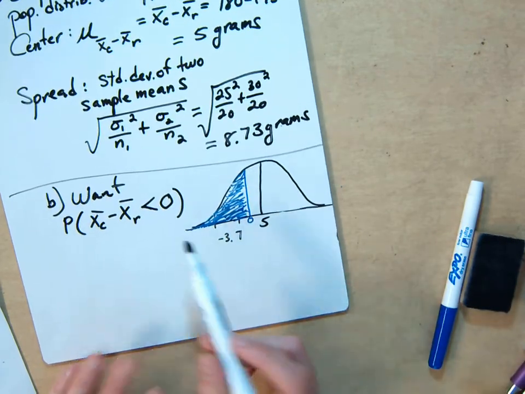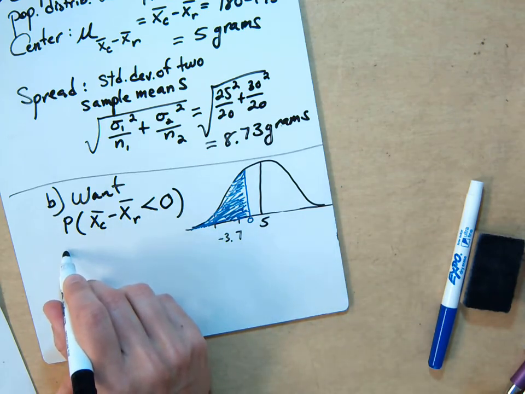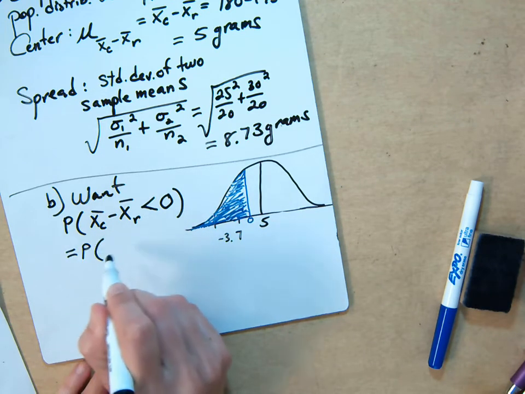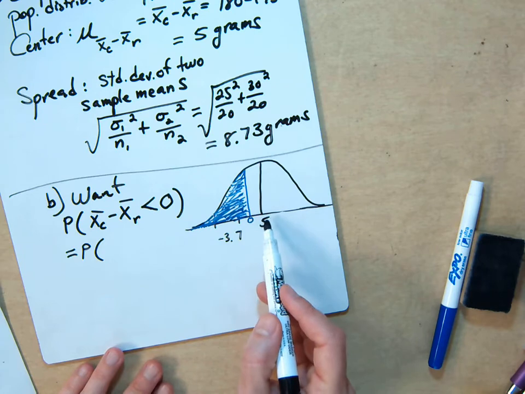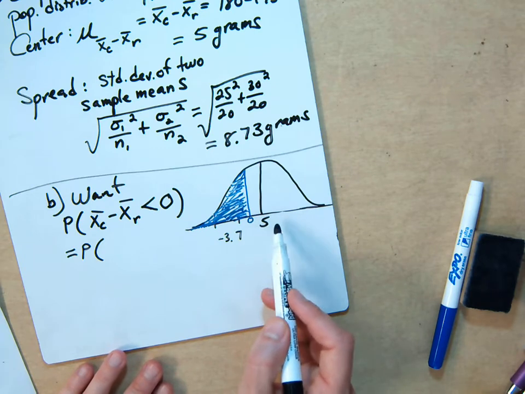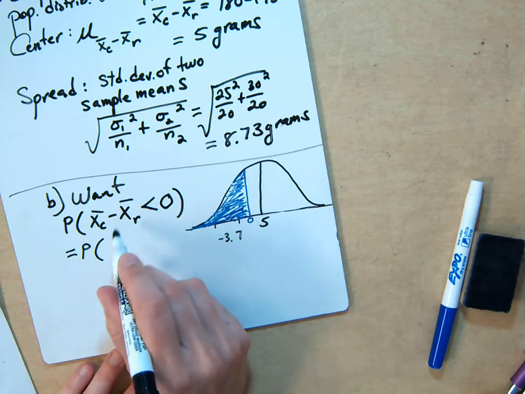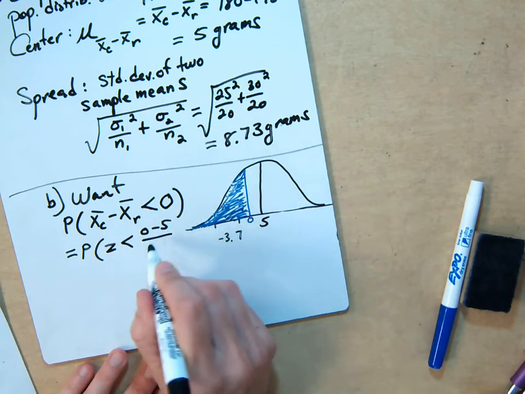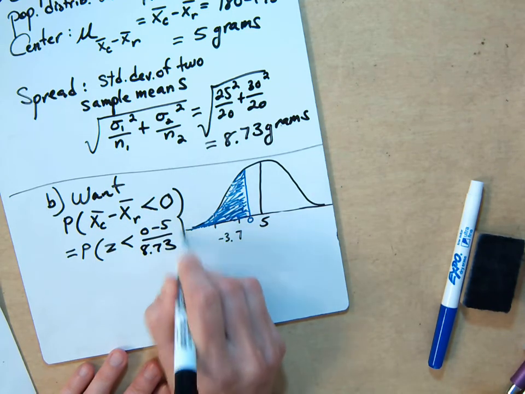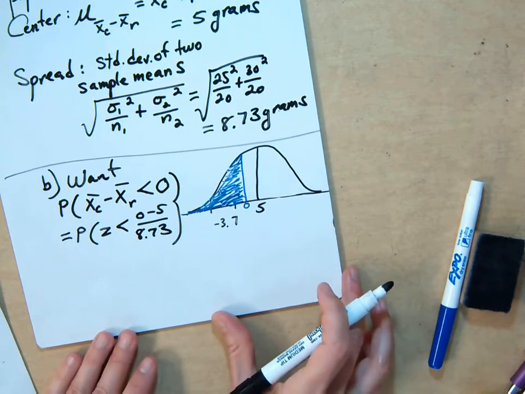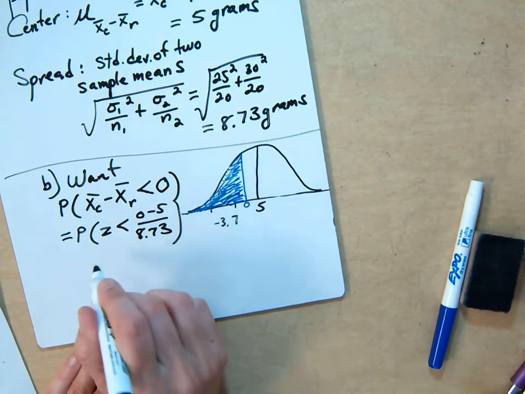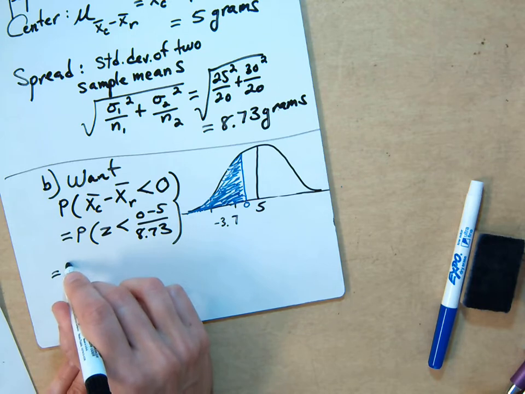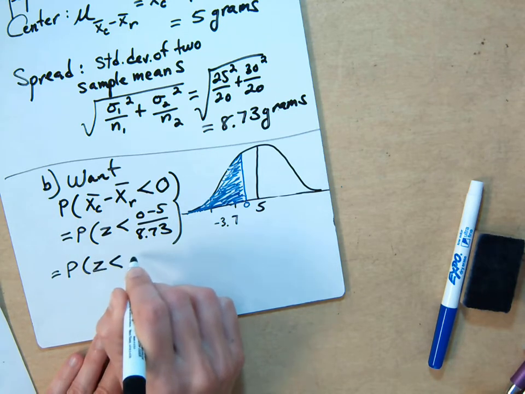So we just find the z-score. We want to know how far away 0 is from 5 in terms of standard deviations. So you just calculate your z-score. What we want to find is the probability that z is less than negative 0.57.